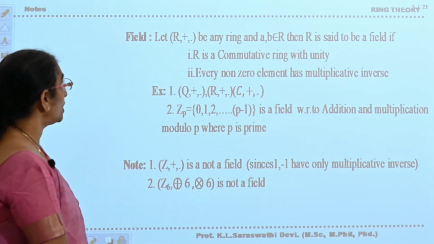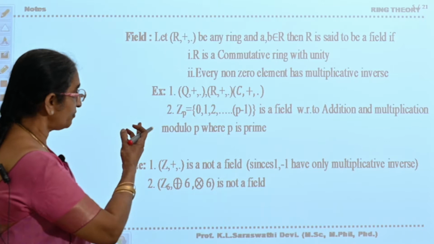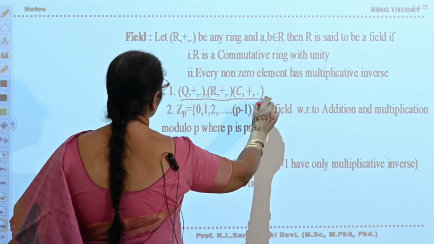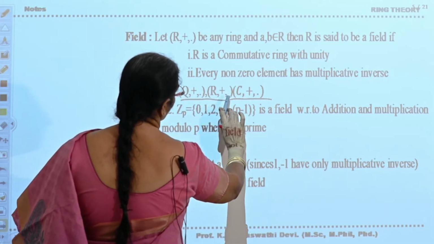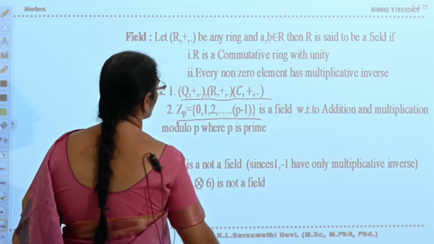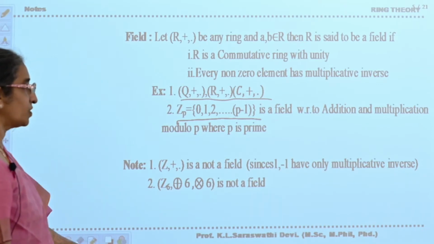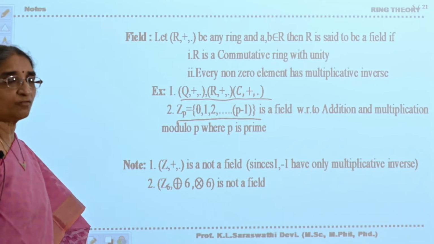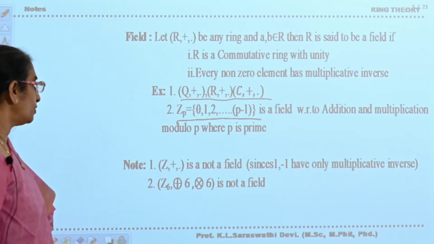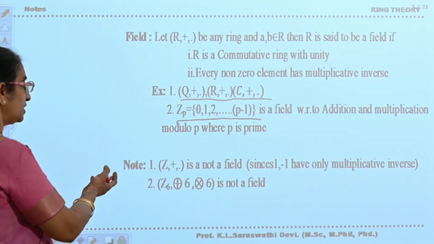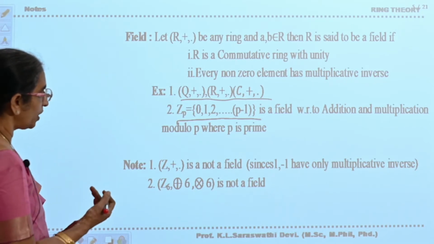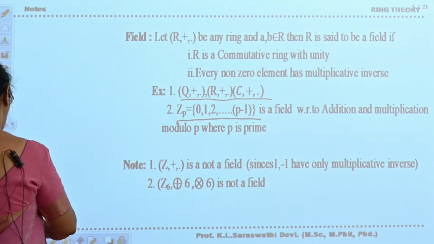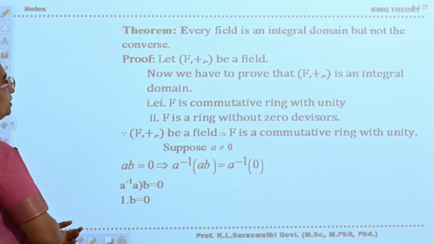Okay. Now, the field definition you have seen. Q plus dot, R plus dot, C plus dot, these are all fields. Zp is a field. Now Z plus dot is not a field because every non-zero element does not possess its inverse except 1 and minus 1. Okay, in the same way Z6 with respect to addition modulo 6 and multiplication modulo 6 is not a field. Already here it is having zero divisors.